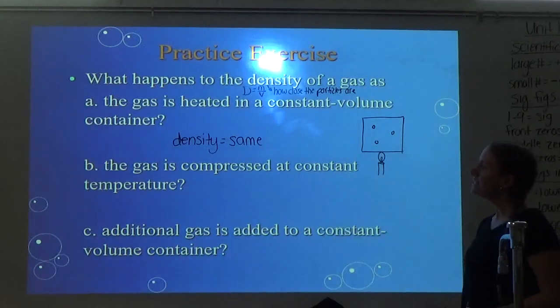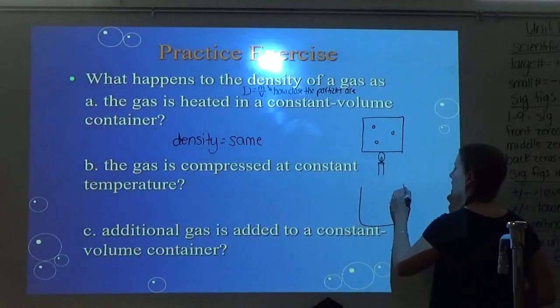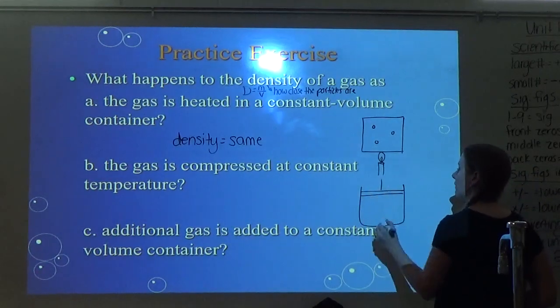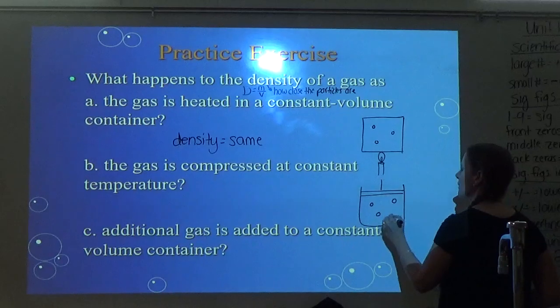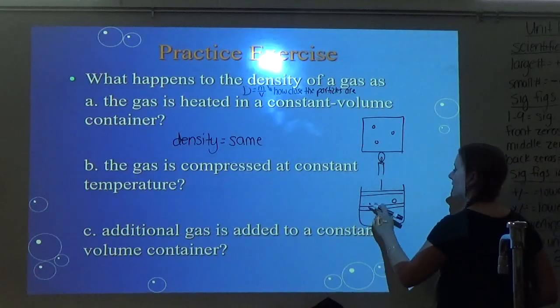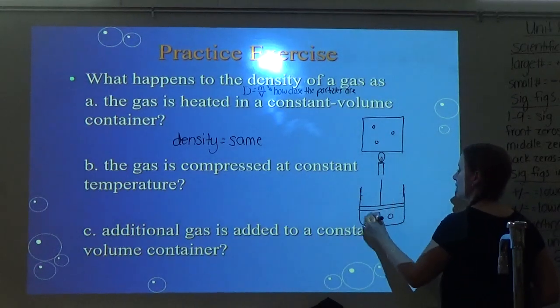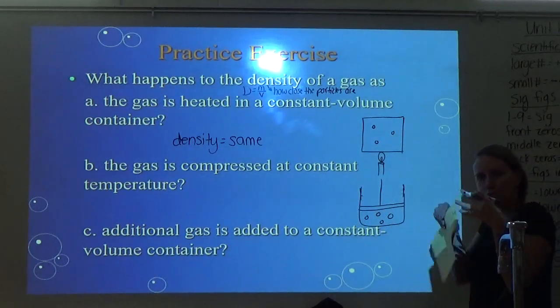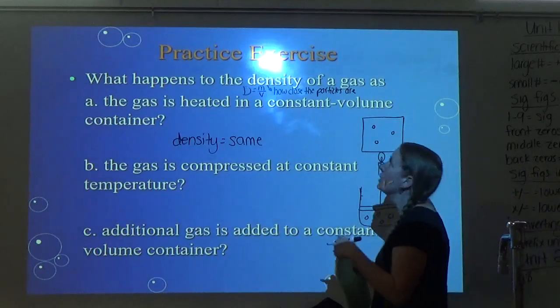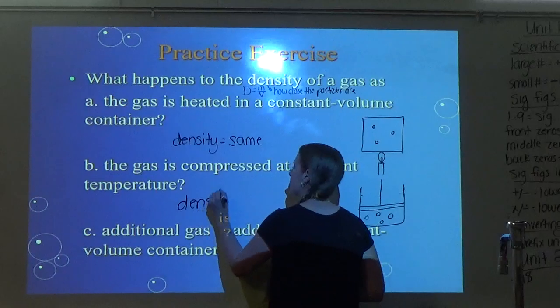Alright, so it says the gas is compressed at constant temperature. So y'all, this would be an example of one with a piston. Okay, so we have our piston, we have our gas particles, but we compress it. So remember, that means we're just going to move our piston down. So now the particles are squeezed a little closer together. The closer the particles are, the higher the density. So for this one, density would increase.